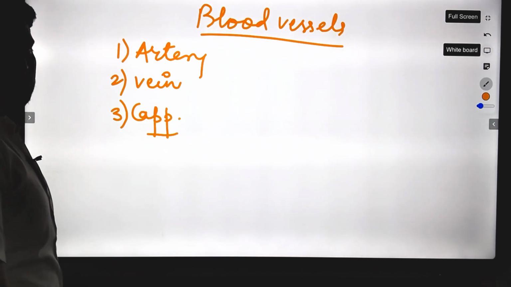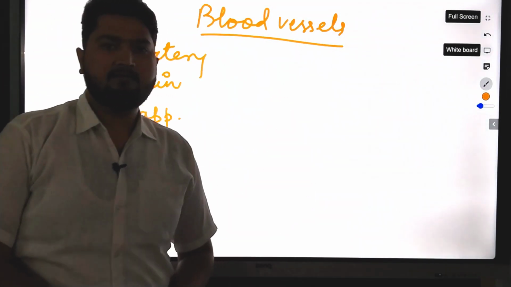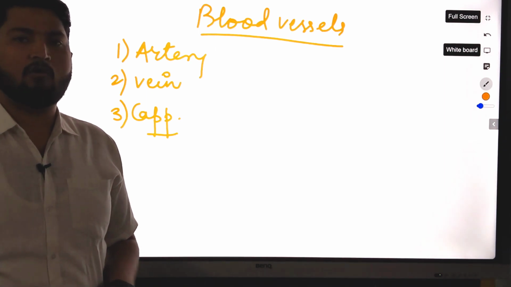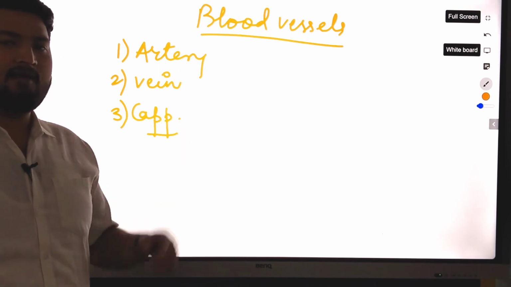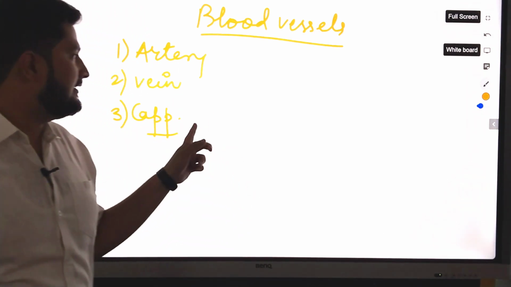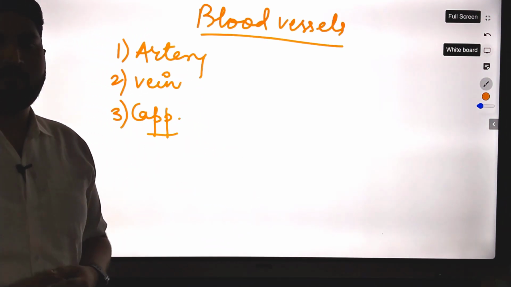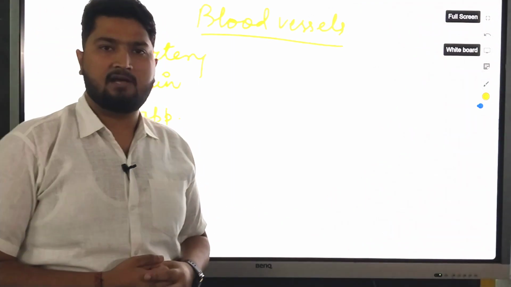What is the difference between these 3? Arteries are the blood vessels which carry oxygenated blood, that is pure blood in our body. Veins carry deoxygenated blood, and capillaries are found in between arteries and veins. You have discussed this in the previous class.